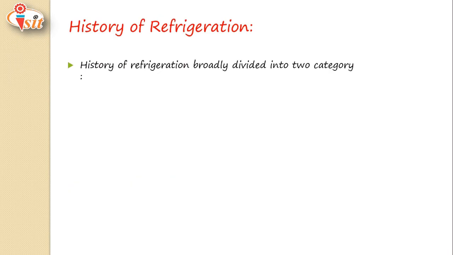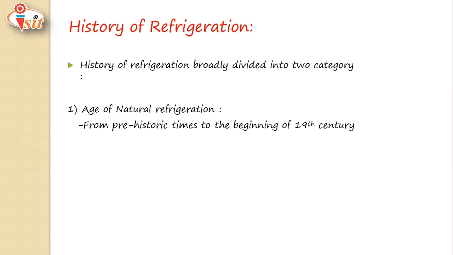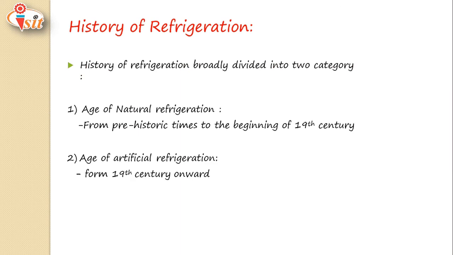So we will start the history of refrigeration. We will include two parts: the age of natural refrigeration and the age of artificial refrigeration.